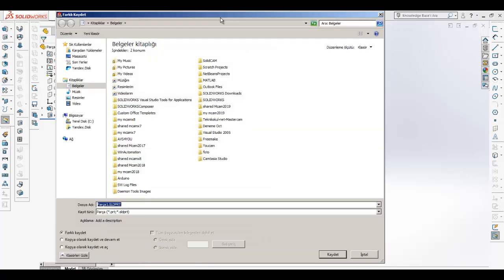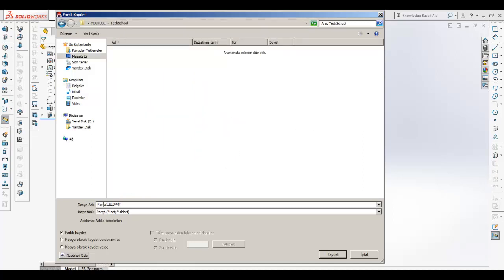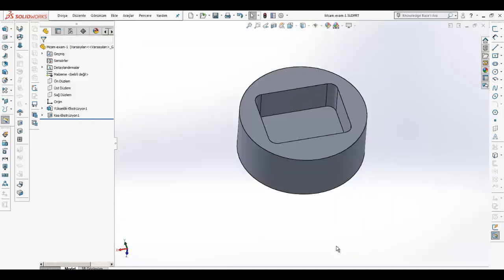I'm going to save my part, so I'm going to use my folder. Okay, and I'm going to give some name for my part. So I'm going to write Mcam exam 1. Okay, that's okay. That's enough for me.